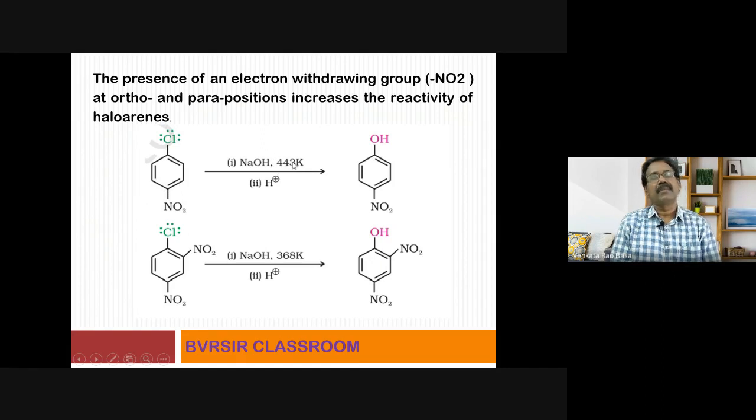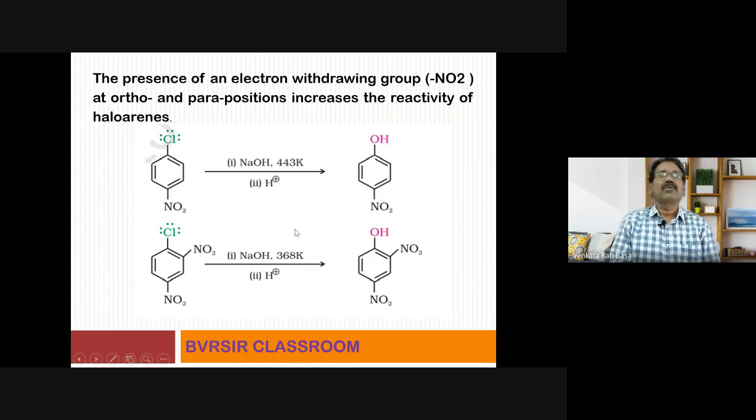Small decrease in temperature. That means when there is electron withdrawing group at the ortho or para position, what is the favorable thing? Nucleophilic substitution reaction occurs somewhat more readily. So here there is decrease in temperature. So substitution occurred at the Cl atom. This is the leaving group, and in its place OH has come, and this is nucleophilic substitution reaction.